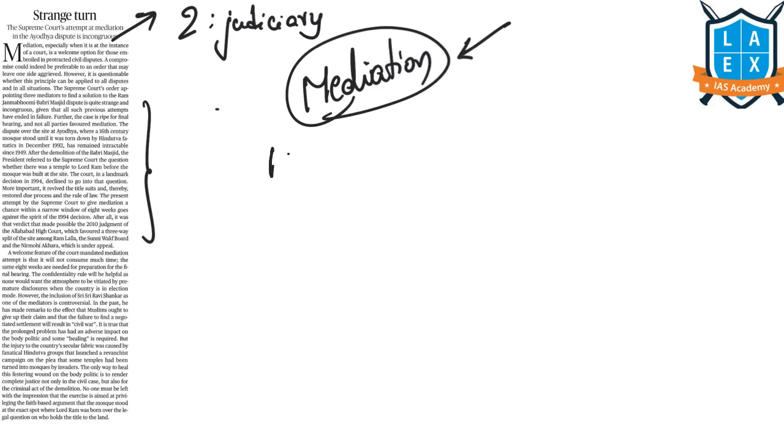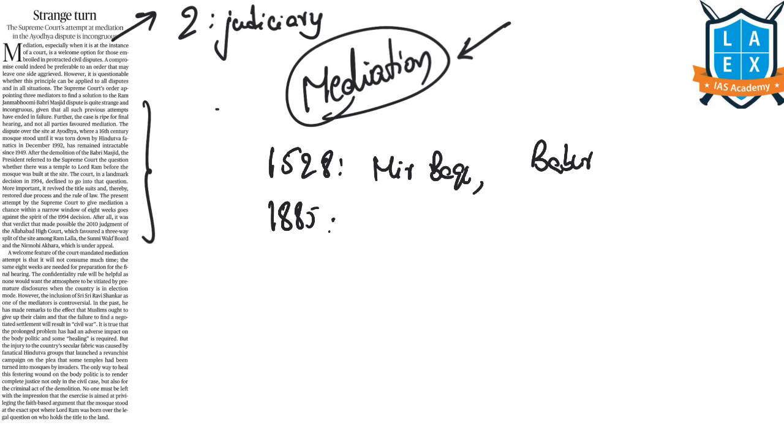In 1528, Babri Masjid was built by Mir Baqi, the commander of Mughal Emperor Babur. In 1885, Raghubir Das filed a plea in Faizabad District Court seeking permission to build a canopy outside this disputed structure. But the court rejected Raghubir Das' petition.